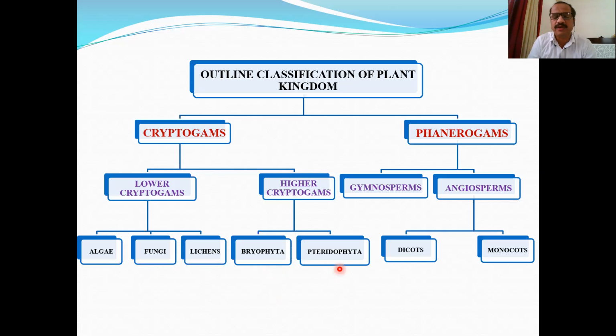Coming to Pteridophyta, these are strictly terrestrial plants. These are called vascular plants. These are popularly called vascular cryptogams. Now you can see, up till Bryophyta, vasculature was absent. From Pteridophyta onwards, vasculature has started appearing. So this is an evolutionary character.